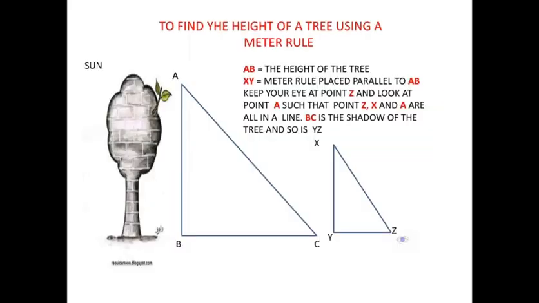Before that, let me explain. AB is the height of the tree, XY is the meter rule placed parallel to AB, and we have to keep our eye at Z and look at the top of the tree such that Z, X and A are all lying in a line, and BC is the shadow of the tree, and so is YZ. Like this, by comparing the ratios, we find the height of the tree. This was the basic method.